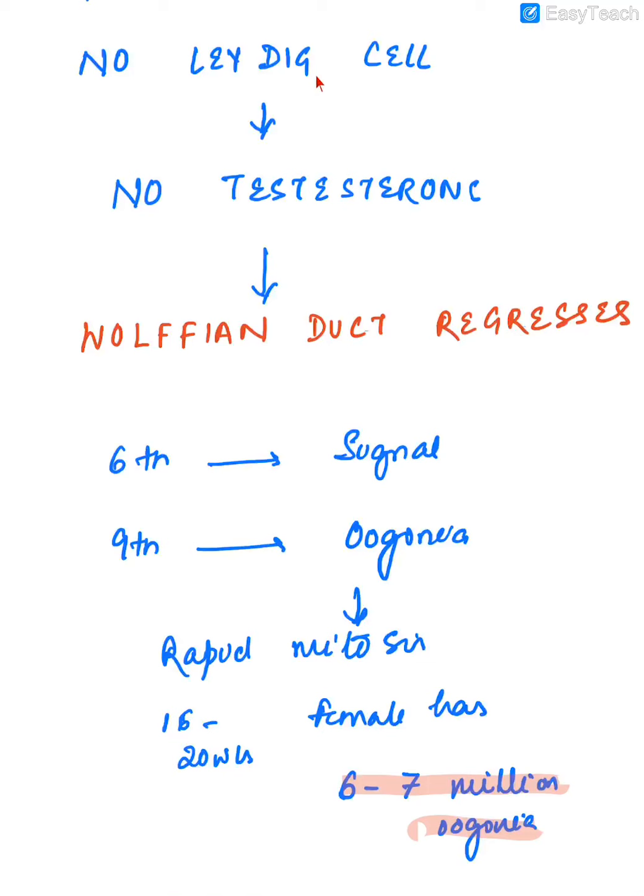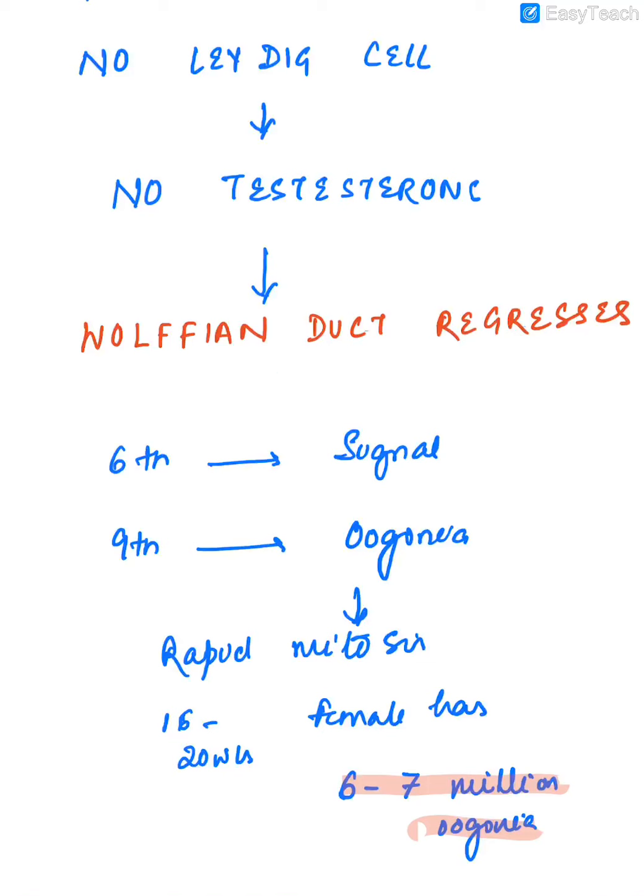Again, since there is no Leydig cell in the female, there is no testosterone. The absence of this testosterone hormone causes Wolffian duct regression. And because testosterone is present in males because of Leydig cells, there is Wolffian duct